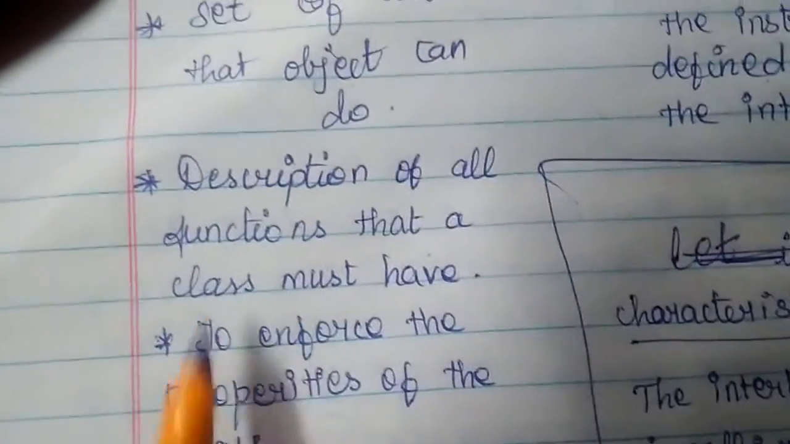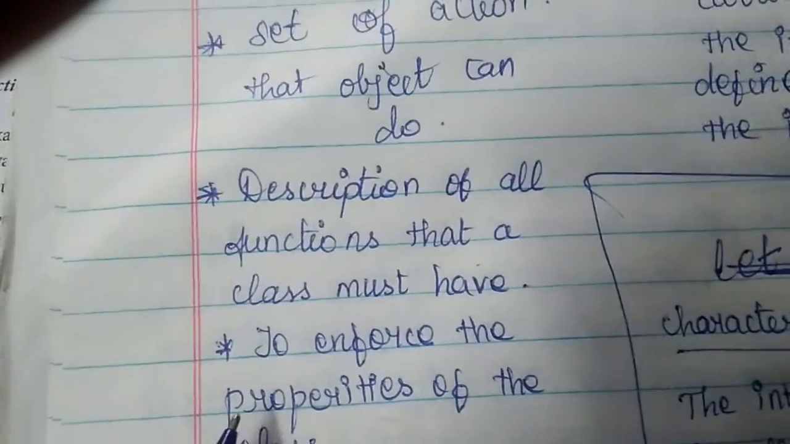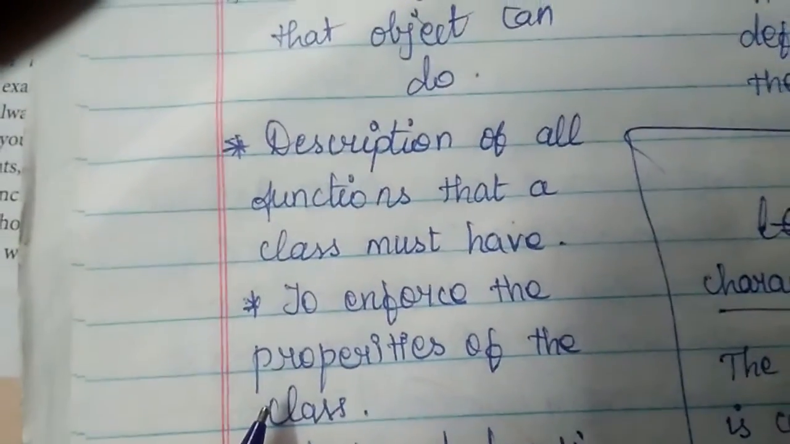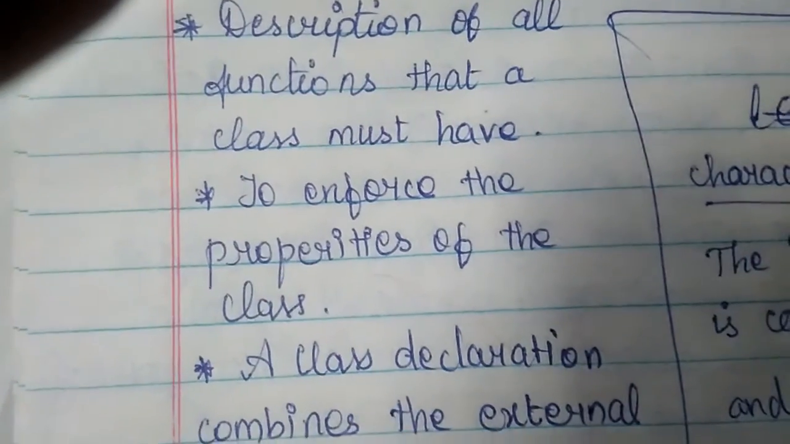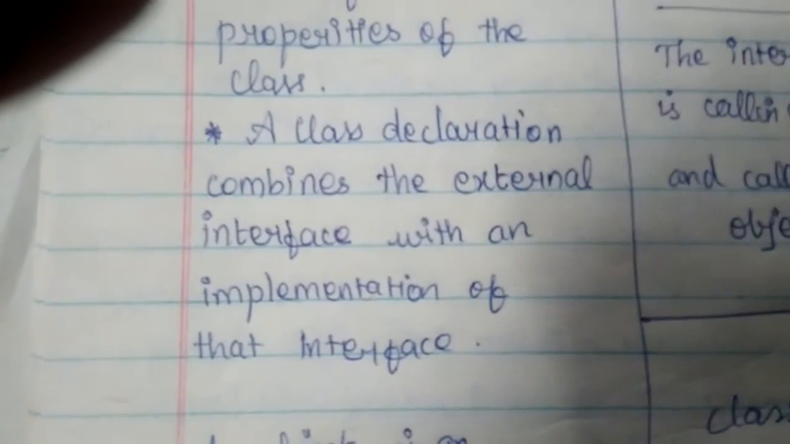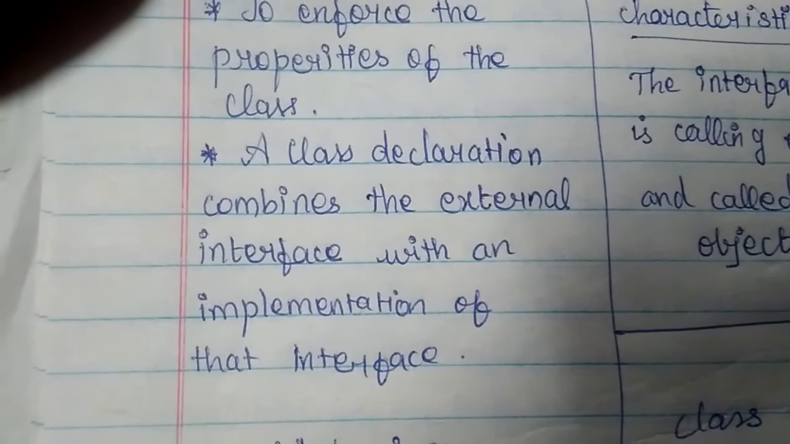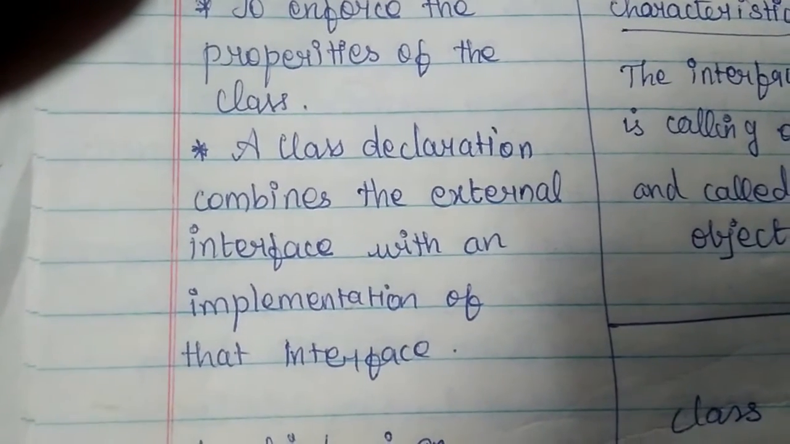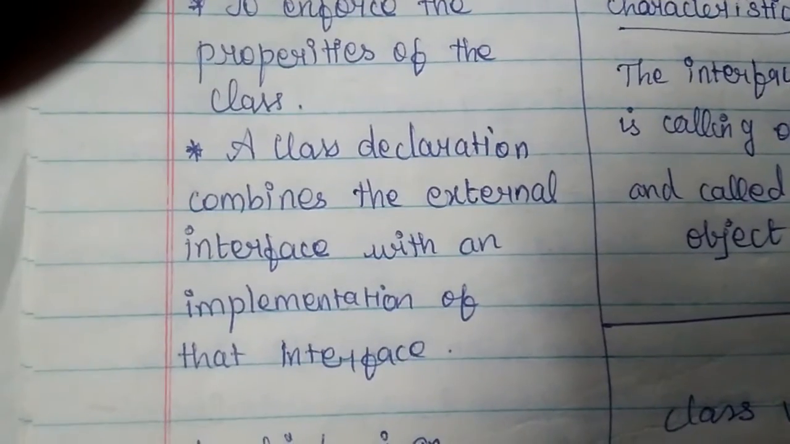So, a description of all functions that a class must have. What is the purpose of this interface? To enforce the properties of the classes. A class is a declaration that combines the external interfaces with an implementation of the interfaces. What does that mean? I am externally declaring the interface and using that in a class. That is the implementation of that interface.